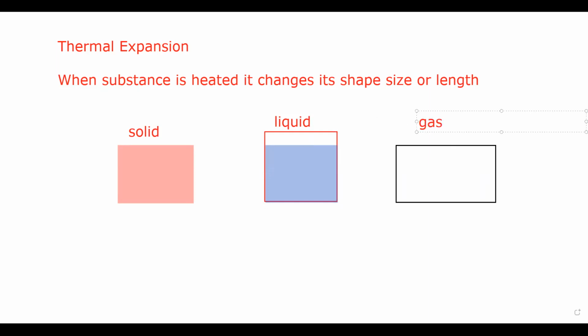And we supply an equal amount of energy. We heat them and we supply an equal amount of energy. Like if I say I supply 1000 joules to the solid, then we supply 1000 joules to the liquid, and then we supply 1000 joules to the gas. So we have solid, liquid and gas. We supply an equal amount of energy to these three states of matter.